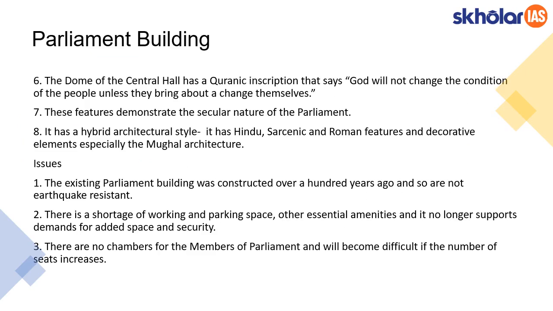In addition to scriptures from Mahabharata and Upanishads, the dome of the central hall also has a Quranic inscription. So what does this convey? It conveys the secular nature of the parliament as well as the nation, because parliament is a representation of the whole nation. So the architecture represents the secular nature of the country itself. Also, it is a hybrid architecture because it combines various features like Hindu, Roman as well as Mughal architecture. So this makes it a composite of Indian architectural types.